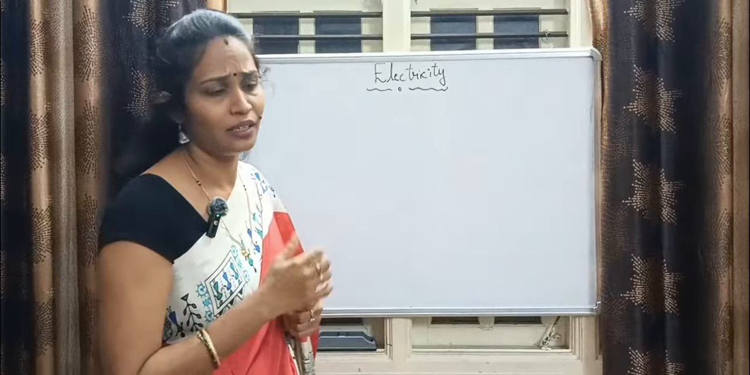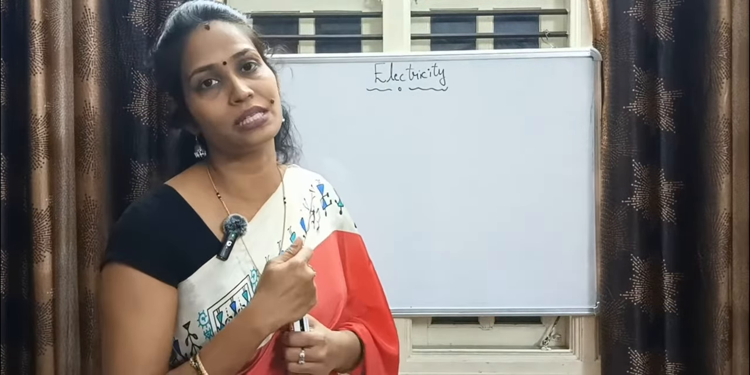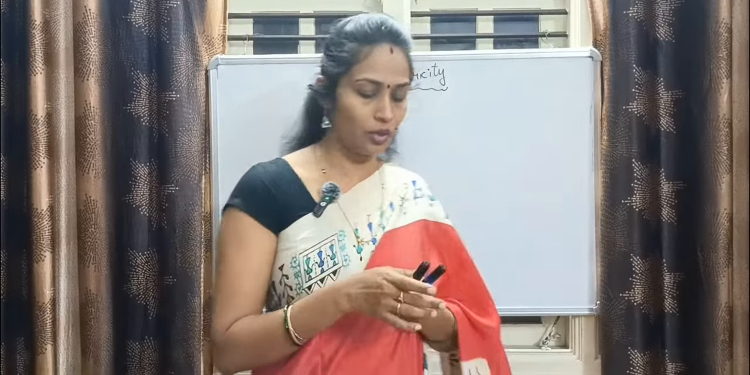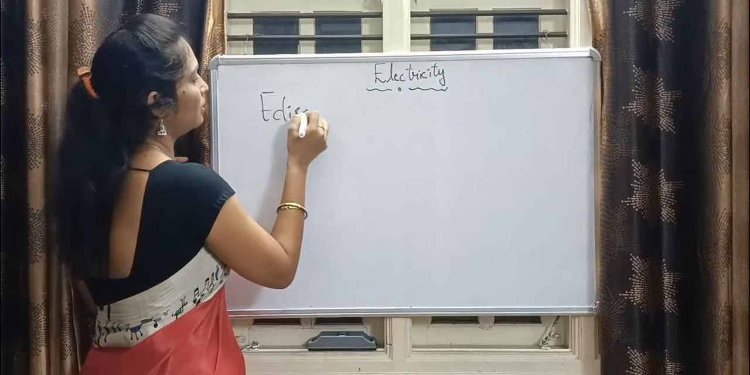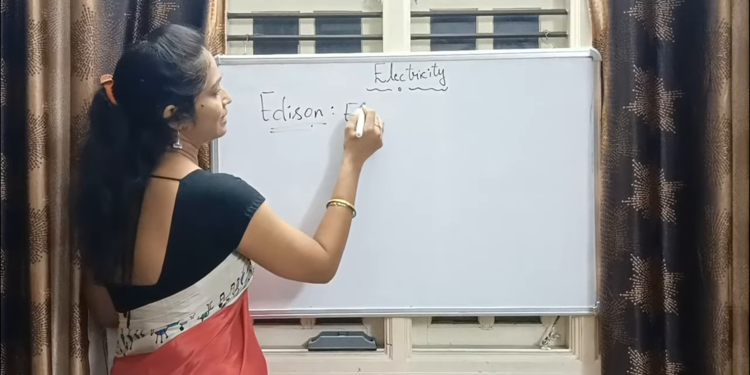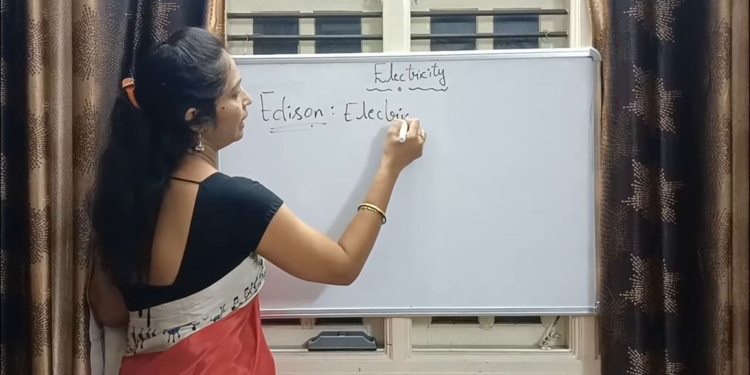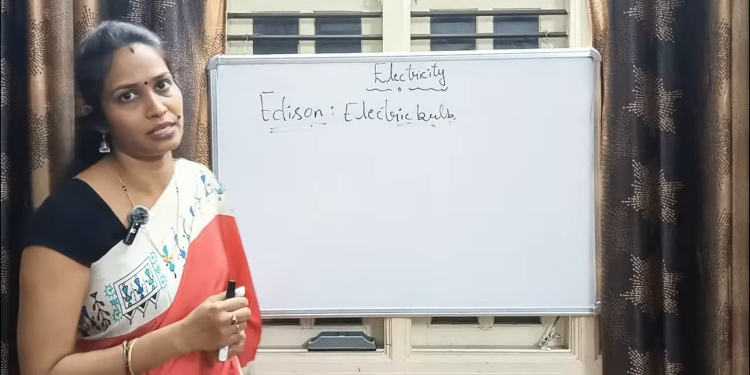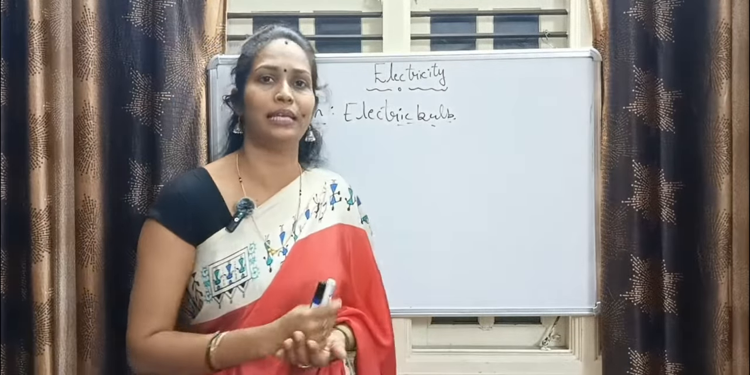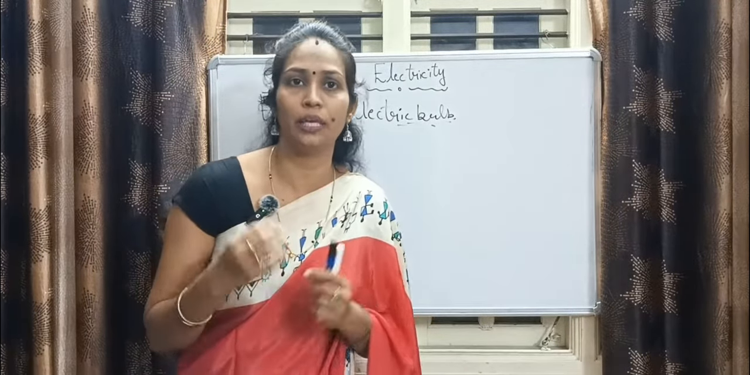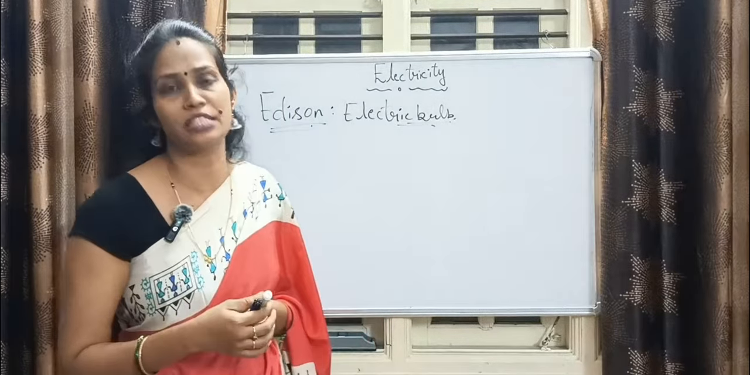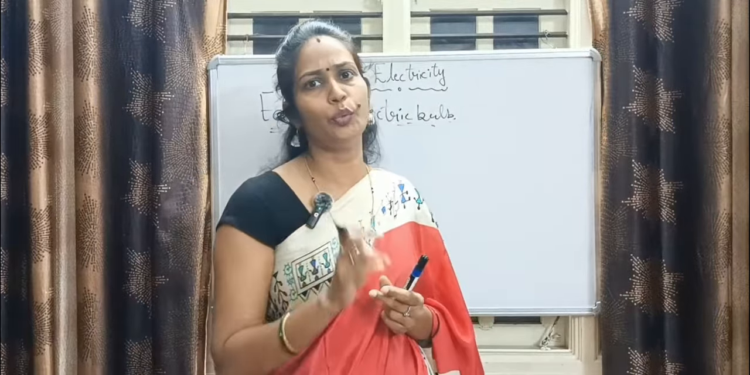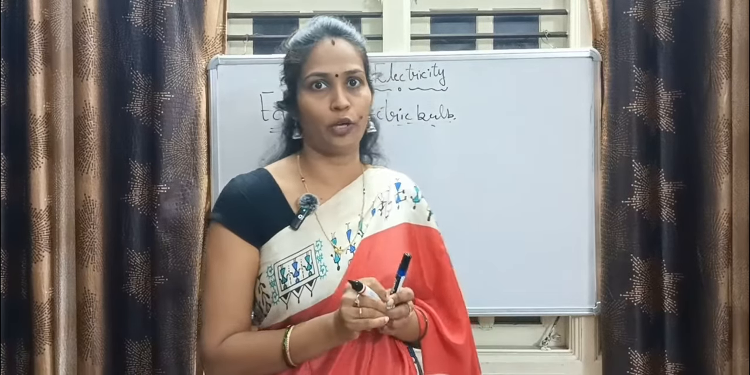One of the scientists who worked on electricity was Thomas Alva Edison. You know that his name is very popular. This Edison discovered the electric bulb. So many scientists had worked on electricity, and they gave very important concepts regarding it. In this chapter, we are going to learn two important concepts. I think three important concepts.